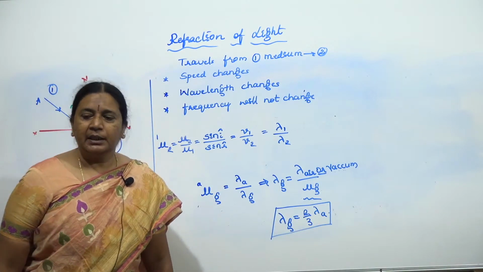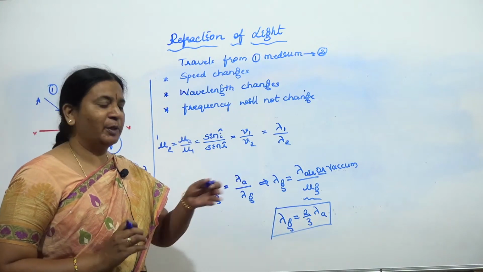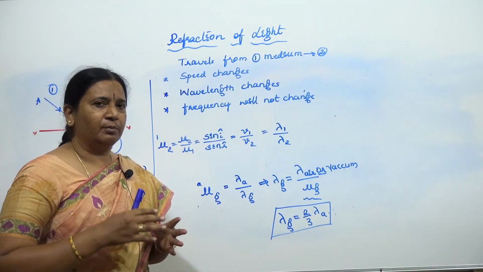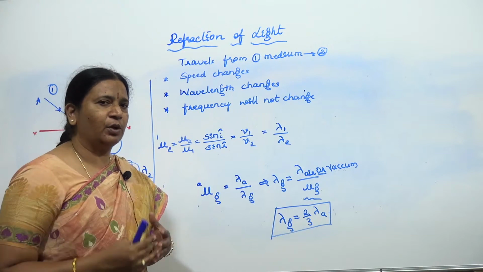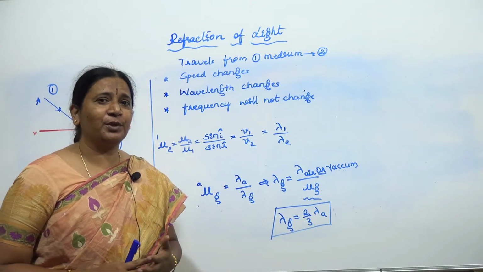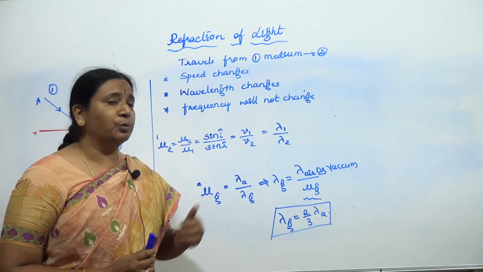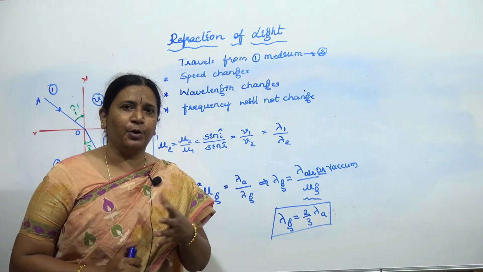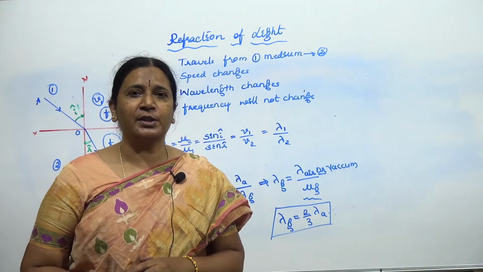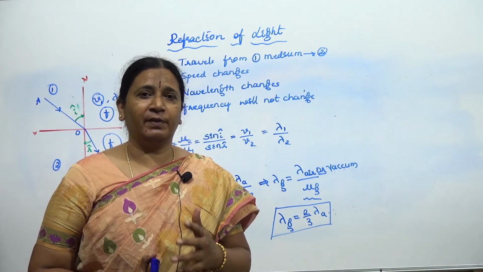Hope it's clear. All of you, please once again, even though you may be live, observe each and every point or make a note yourself. Try to recall yourself, because many conclusions we have made. Tomorrow we are yet to make some more conclusions in terms of optical path. We will also prove tomorrow using Fermat's principle, an important one, the basic understanding of why light deviates. Tomorrow it is going to be interesting to know why refraction or reflection of light takes place.